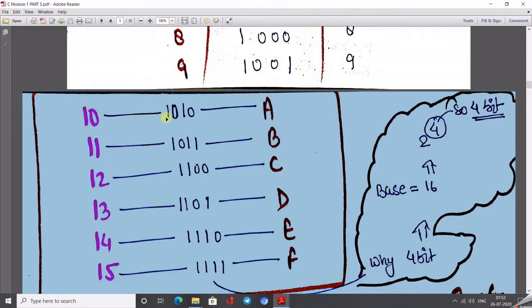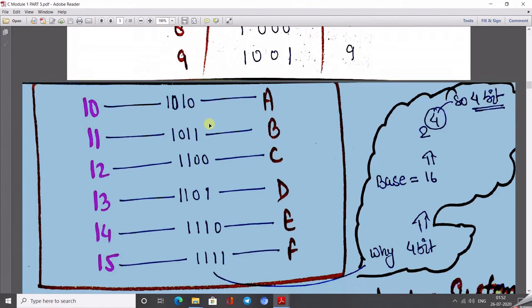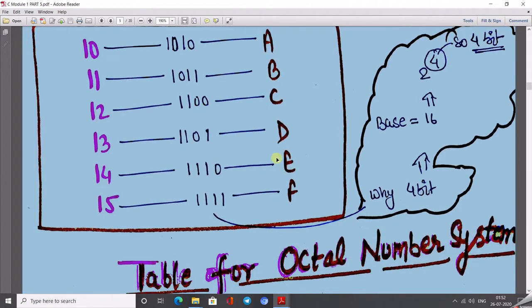So at the places of 8 and 2 we write 1. Here I also mentioned that 4 bits are used because the base is 16, which is 2 to the power 4. This power gives us the idea about the number of bits.